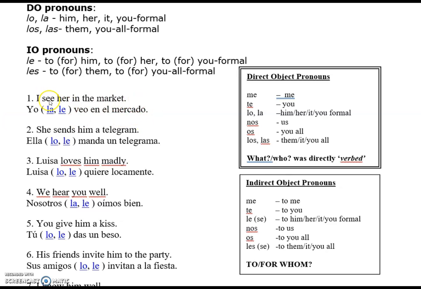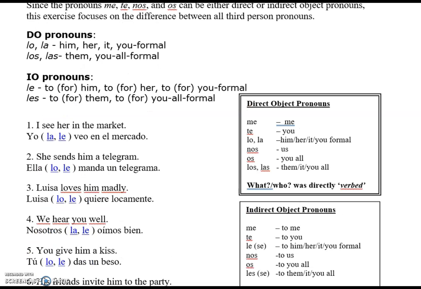So I've got some sentences, thanks to Barbara Nelson and her website, which you can go to practice these. But I wanted to walk you through them. I see her in the supermarket. Is it a le or a la? What do you think? Well, the key is find the verb first of all.